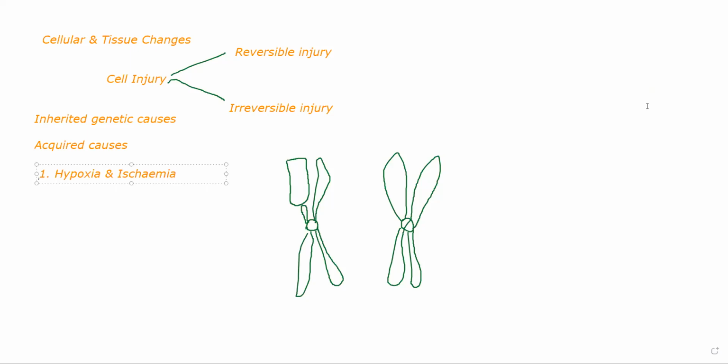Okay, whether you take the heart or the brain or the liver, whatever tissue you are talking about, it requires oxygen for sustenance. If you are decreasing the supply of oxygen to that particular organ, or you are cutting off the supply of oxygen to that particular organ, it will lead to injury. That is an acquired cause. That is the first acquired cause.